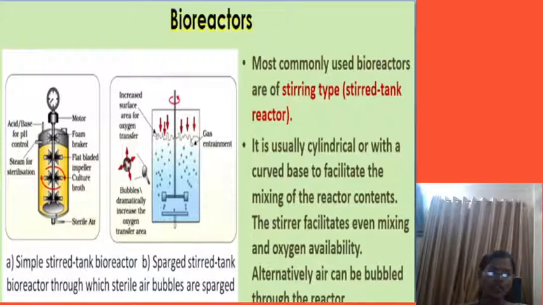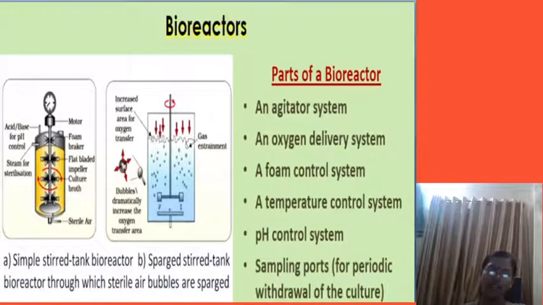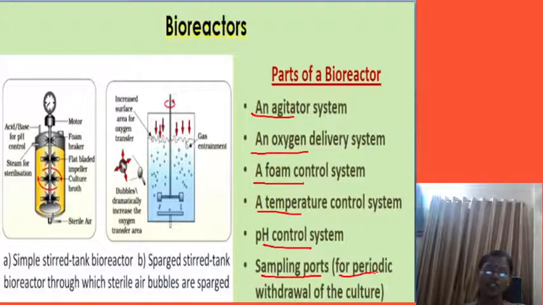Parts of a bioreactor: agitator system, oxygen delivery system, foam control system, temperature control system, pH control system, and sampling ports. All these are parts of the bioreactor. Inside this, when we put the organisms, it is stirred by the shaft, and the product is synthesized. That we have to see.